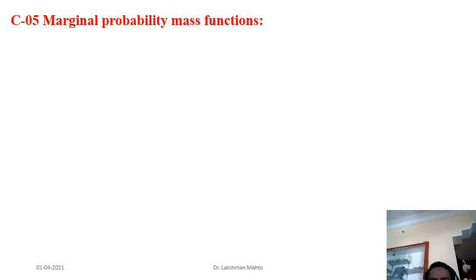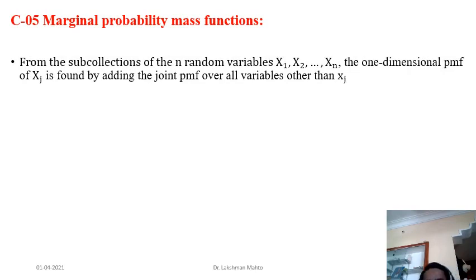Now once we have this joint probability mass function, from there we can define the marginal probability mass function. All of this is just a repetition of what we had already studied in previous classes. In order to find the marginal probability mass function from a sub-collection of the n random variables, because we are talking about an n-dimensional random vector, the one-dimensional PMF of xi is found by adding the joint PMF over all other xj's.